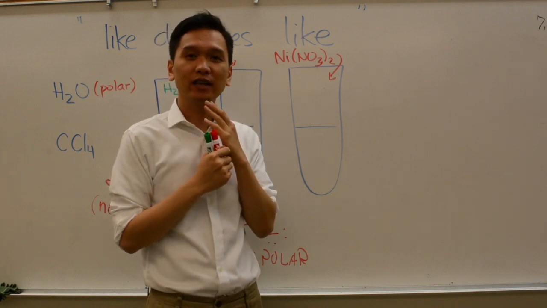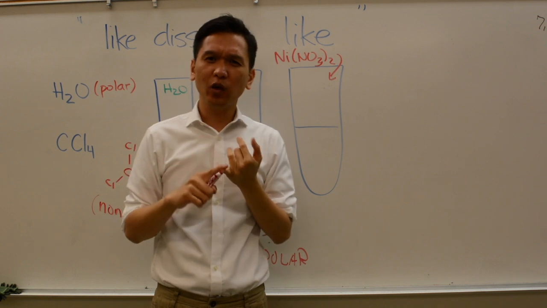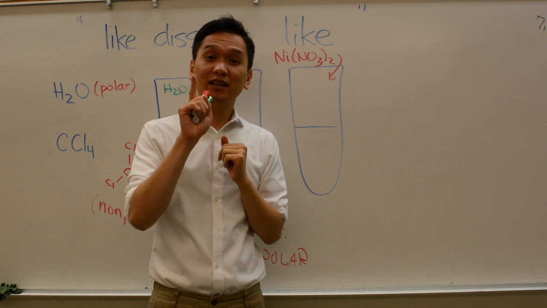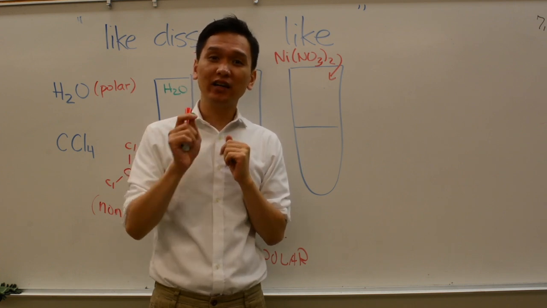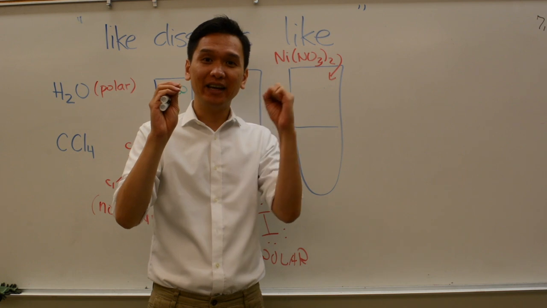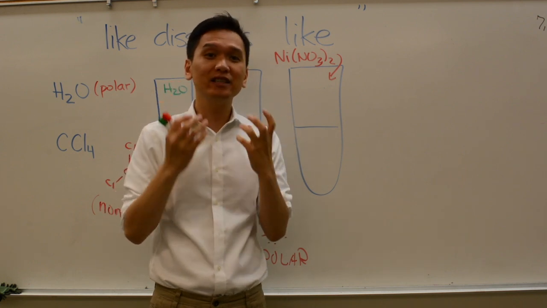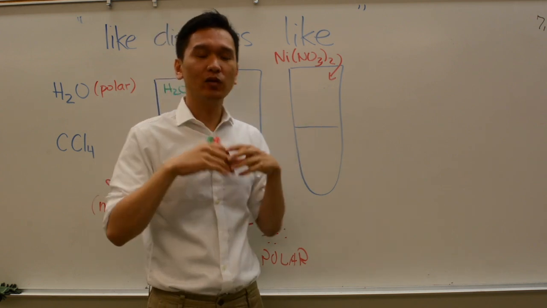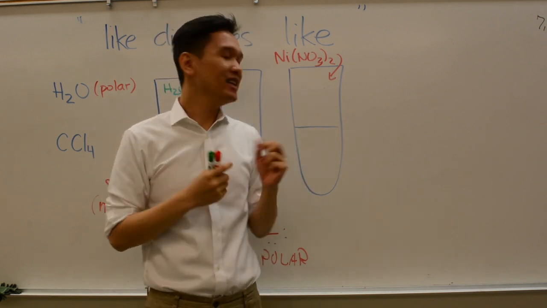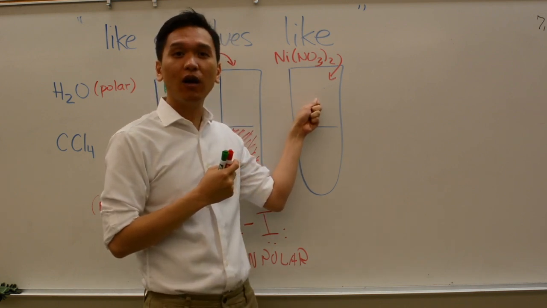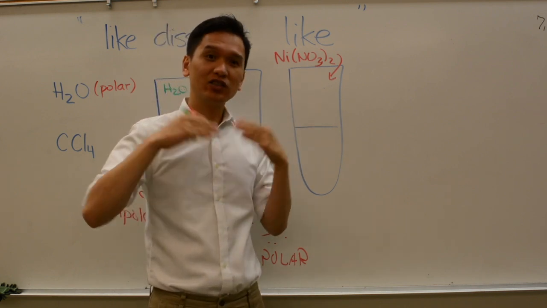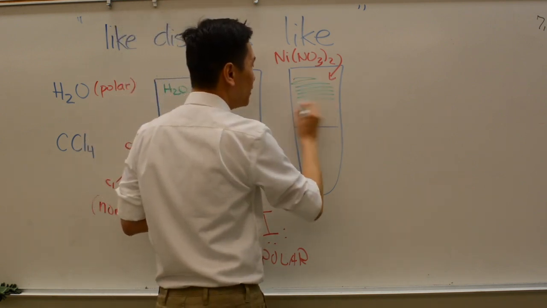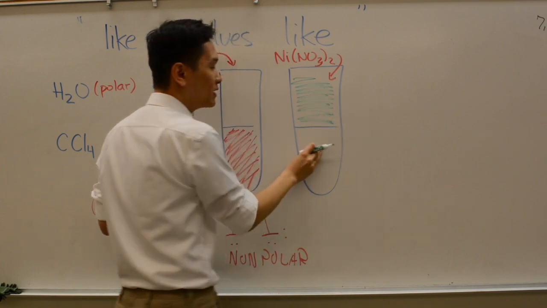So how would you answer this? You look at this and ask yourself, is it a polar molecule or a non-polar molecule? It's not a molecule. What is it? It's an ionic compound. If it's an ionic compound, it's positive and negative, cation and anion. So it is charged. If it's charged, which one is happy to interact with it? It wants to interact with the water. The water can solvate ionic charges. So it turns out that this dissolves in water and makes that water all green, leaving this clear and colorless.